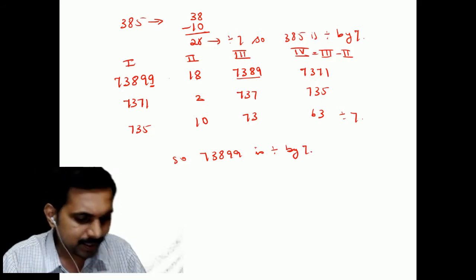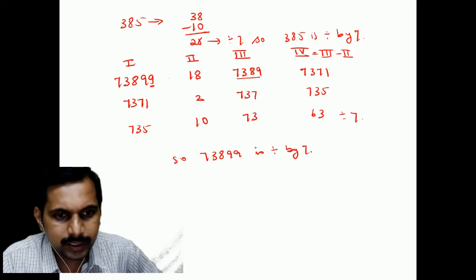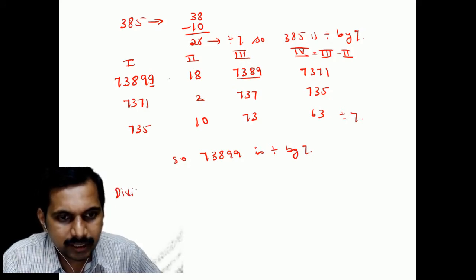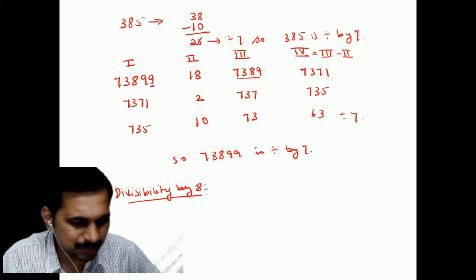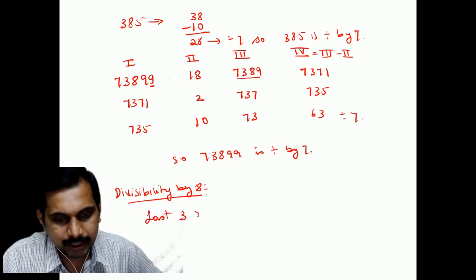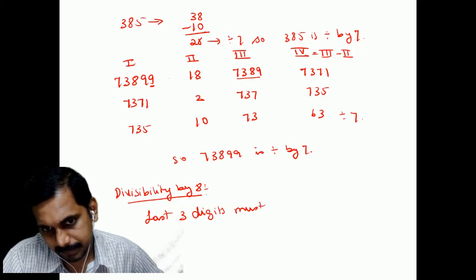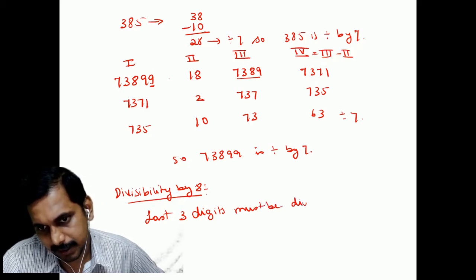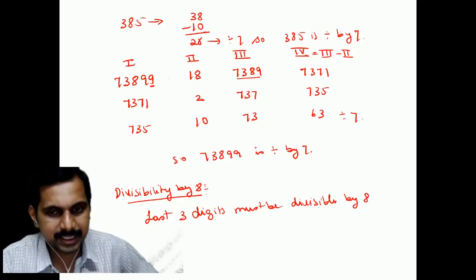Simple. Next case is divisibility by 8. I'm going fast, students, because you know this. The last 3 digits must be divisible by 8, then it is divisible by 8.